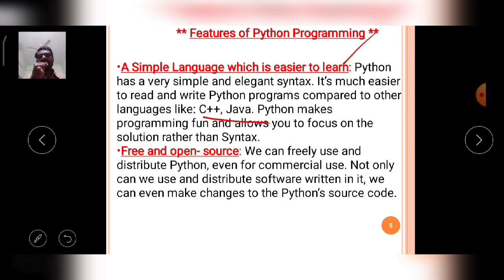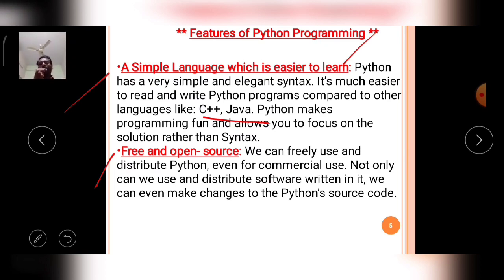Next characteristic of the Python language is free and open source. This is very important. Free and open source. So what is the meaning of open source? Actually, if you take the languages available in the present day market, not only languages but also applications, so many applications presently available in the software industry are open source applications as well as applications that belong to a particular company.